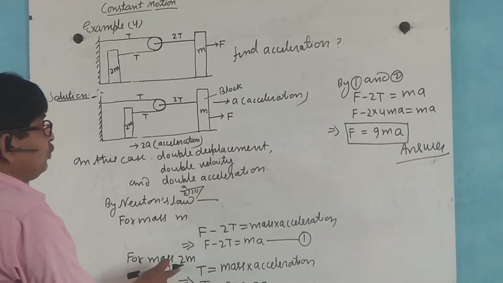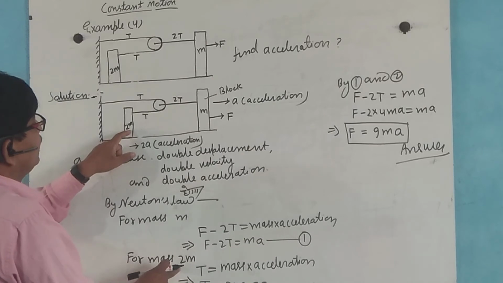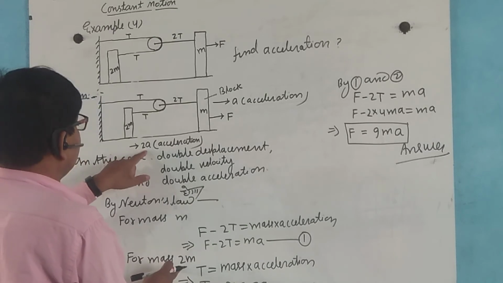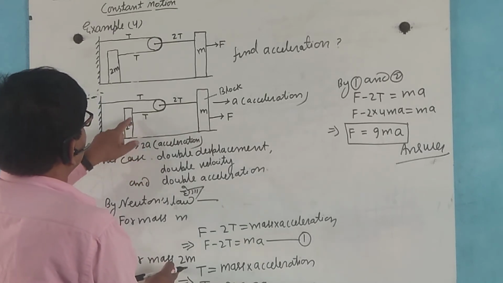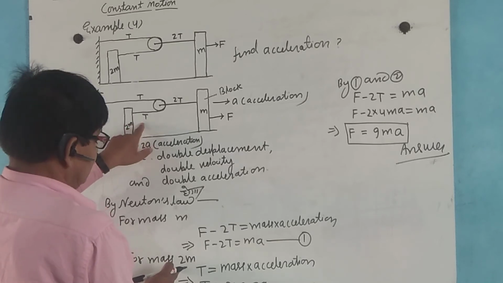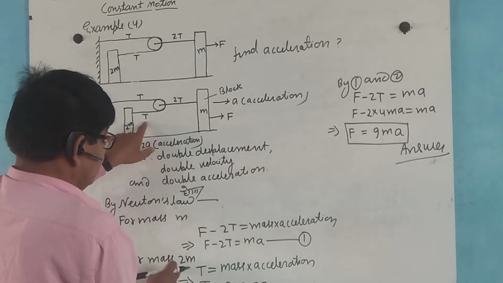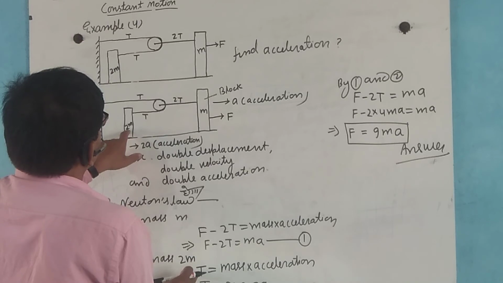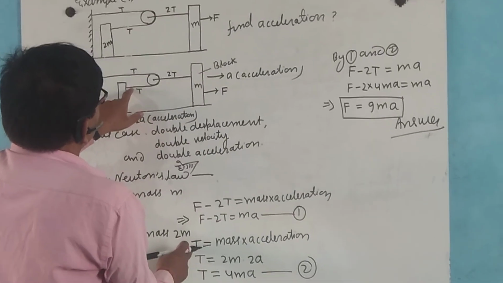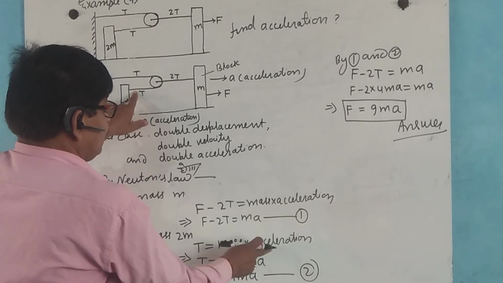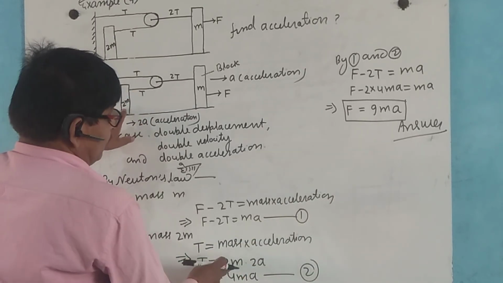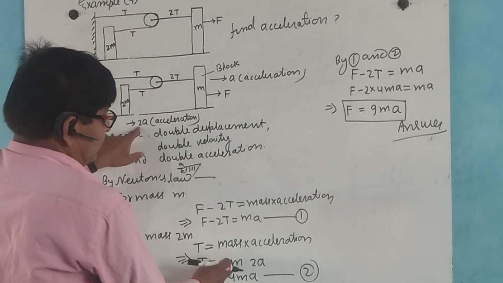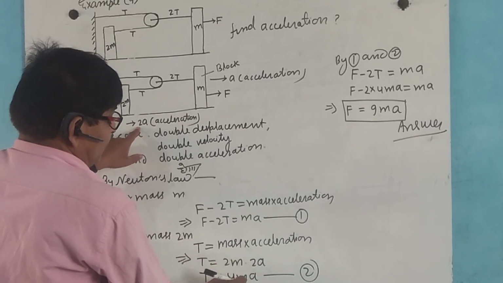Now for mass 2m, the acceleration will also be double, so 2a. The tension T is equal to mass into acceleration. This mass is 2m and acceleration is double, so 2m into 2a, that is 4ma.